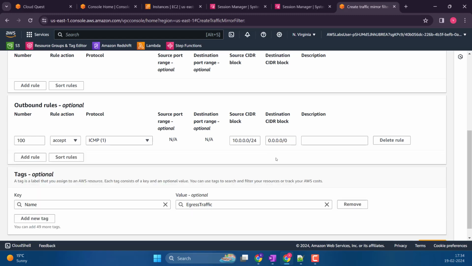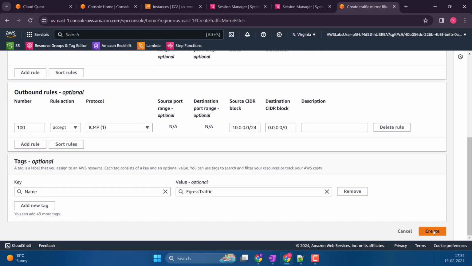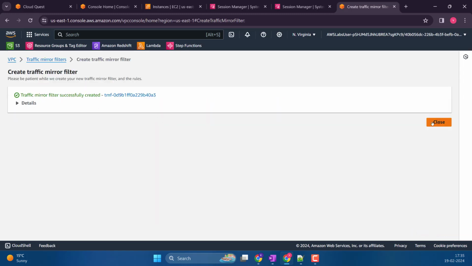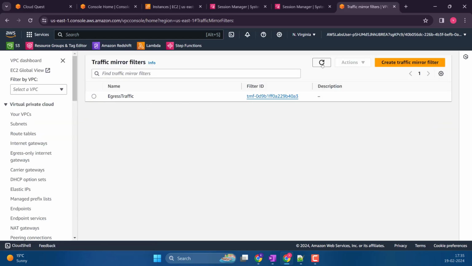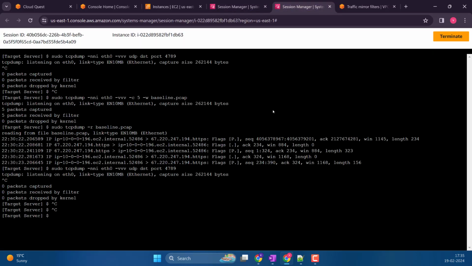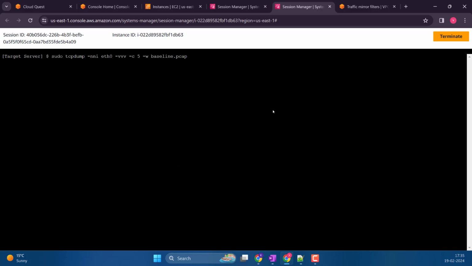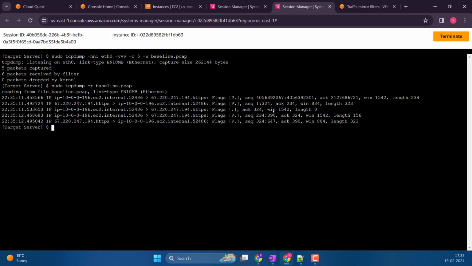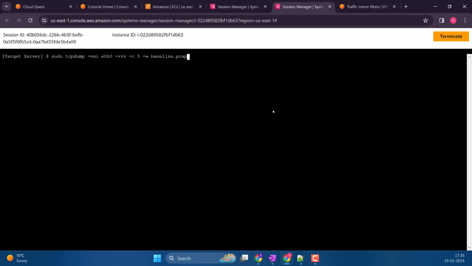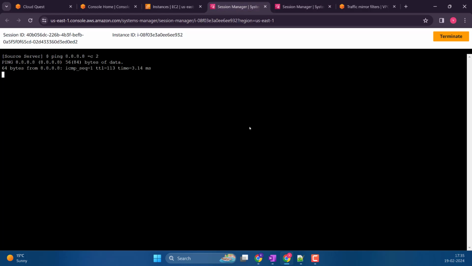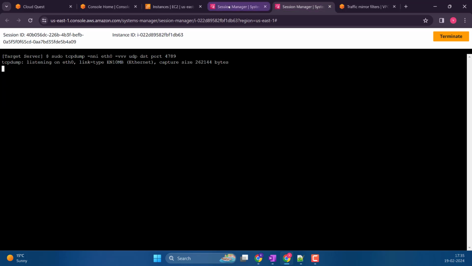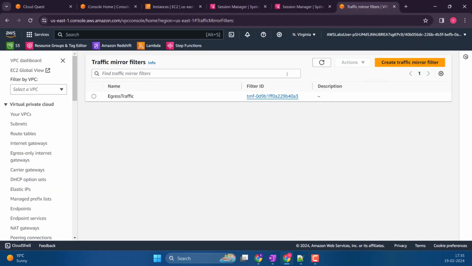Okay, these are the filters for the outbound, not the inbound. Outbound, what do we want to capture? Okay, that is created successfully. Now if I go back, let me repeat the same steps again. Let's hope this will work this time. And it's still not working. Did this update? Oh yeah, never mind.